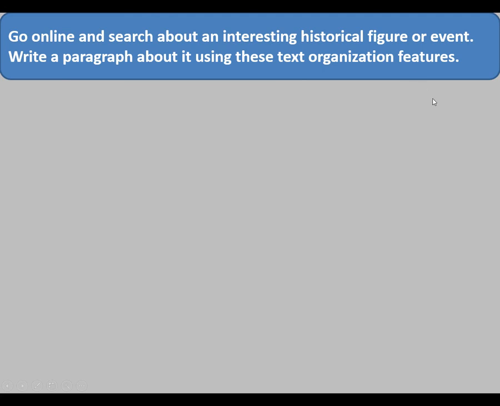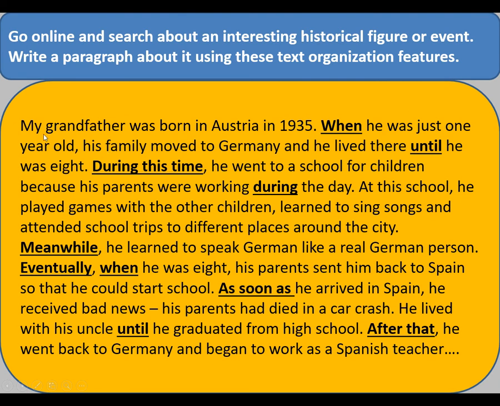One example is here. My grandfather was born in Austria in 1935. When he was just 1 year old, his family moved to Germany and he lived there until he was 8. During this time, he went to a school for children because his parents were working during the day. At this school, he played games with the other children, learned to sing songs, and attended school trips to different places around the city.